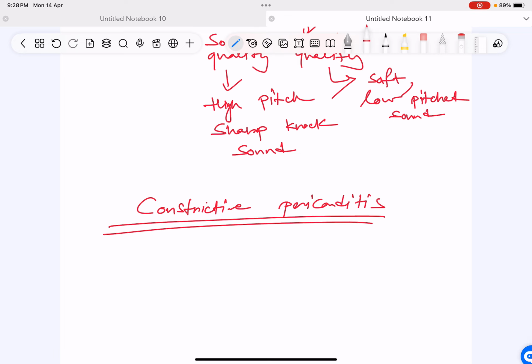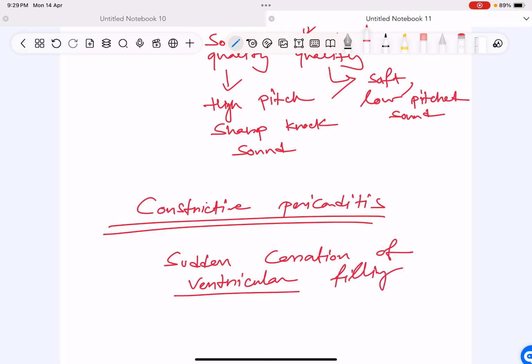Why is this sound heard? Because of the sudden cessation of ventricular filling. Filling is not happening. Sudden cessation of the ventricular filling due to the non-compliant rigid pericardium gives this sound, the pericardial knock.